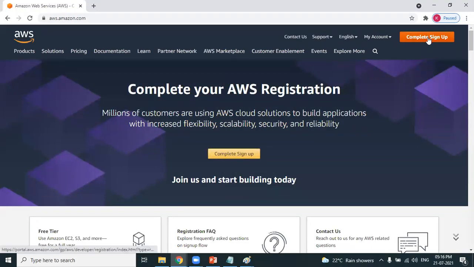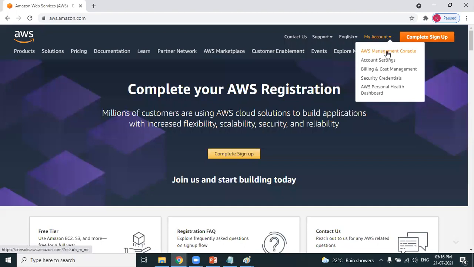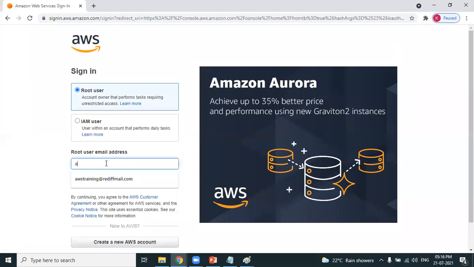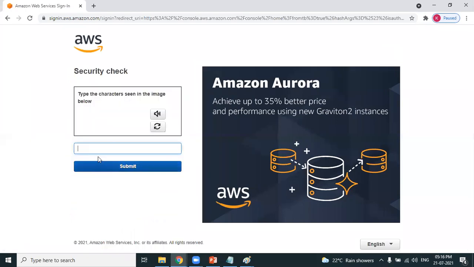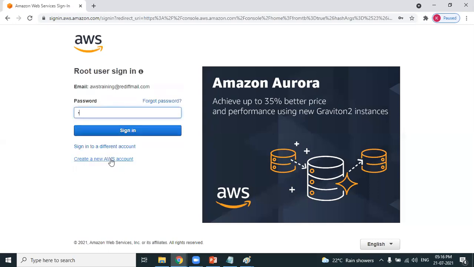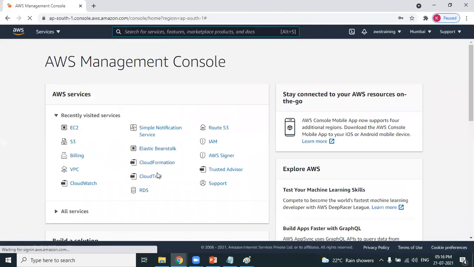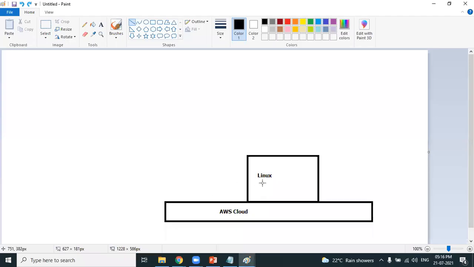It is asking you to complete the sign up because we have clicked on creating a new account. But let's log into our existing account. I'm logging into my existing account. I have logged into the AWS Management Console. What's your plan? Your plan is to create a Linux machine.